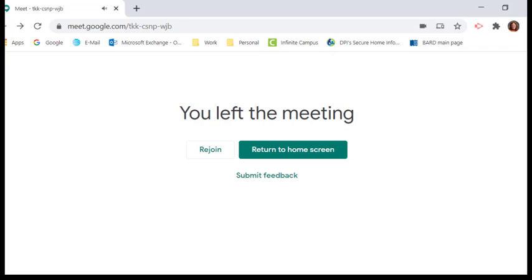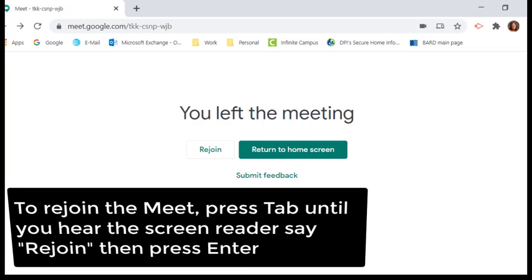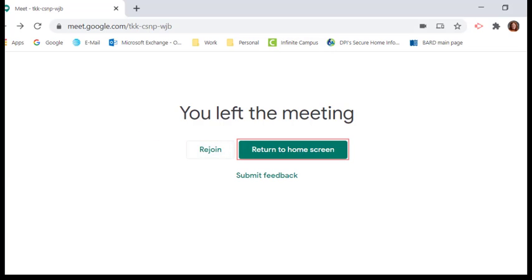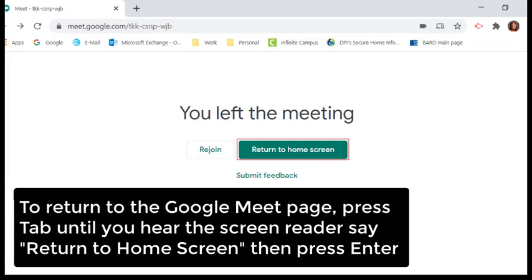Now, again, I muted JAWS. I didn't need it to say the whole thing. Now you're on a page and it says you've left the meeting. Suppose you got out of that meeting accidentally. You can rejoin that meeting really easily by using your tab key to find the Rejoin button and pressing enter, or the Return to home screen button, which would return you to your Google Meet home screen area.